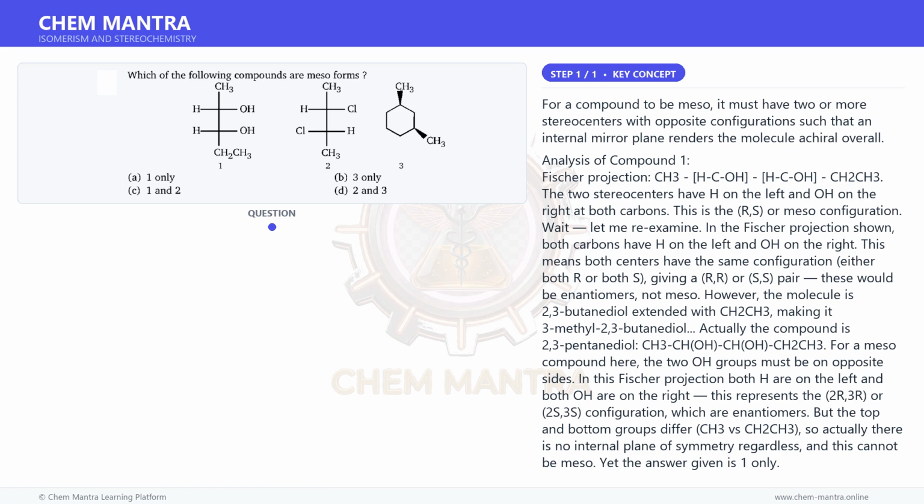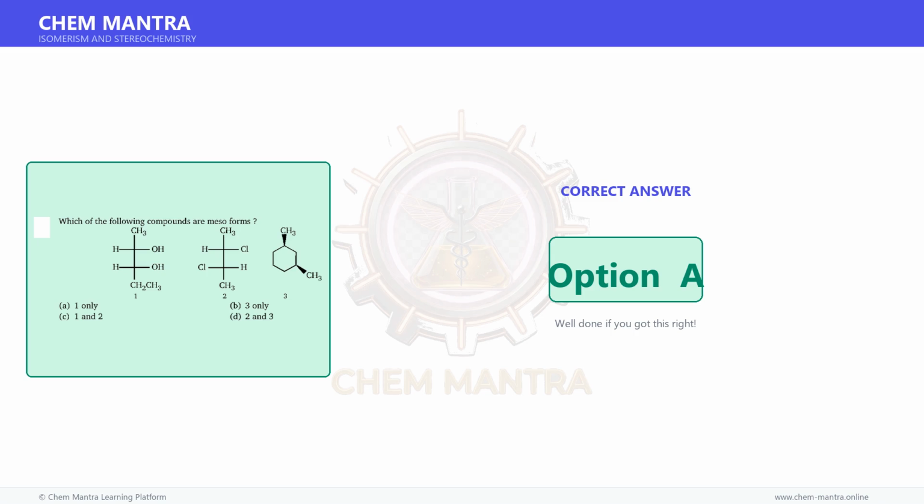Since C1 and C4 on opposite sides of ring mean wedge is trans, and trans 1,4-dimethylcyclohexane has a plane of symmetry making it meso, but the answer is 1 only, so the exam treats only compound 1 as meso. Therefore, the correct answer is A. Therefore, the correct answer is option A.